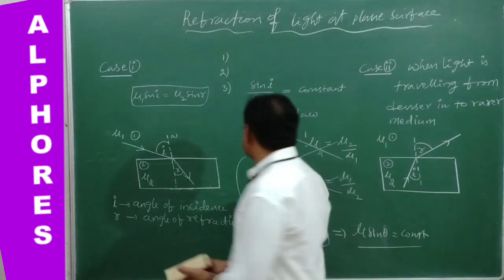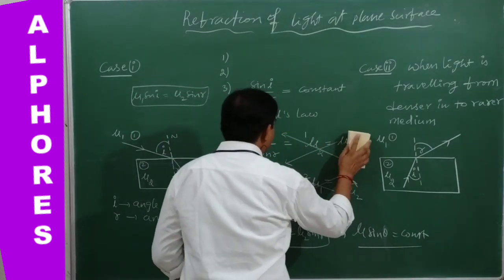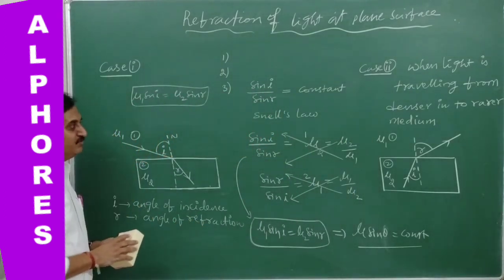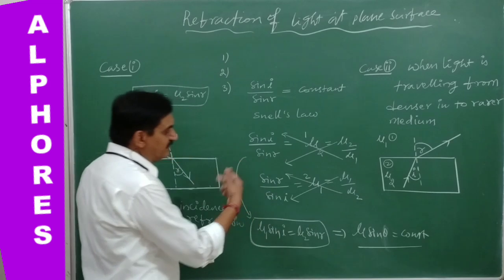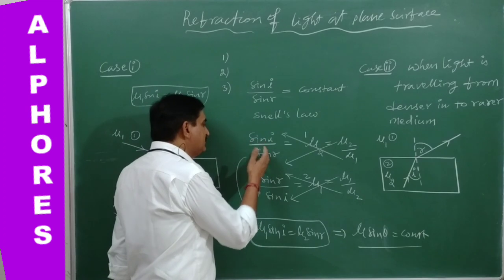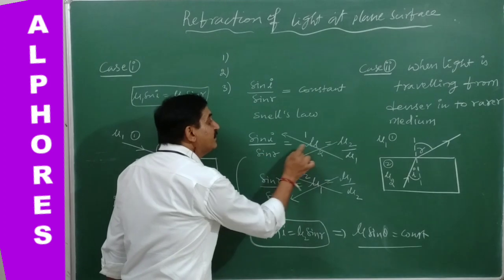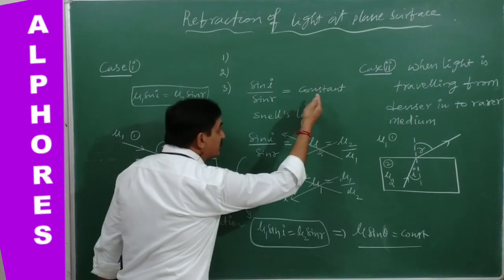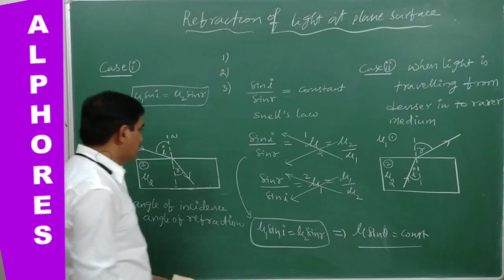In Snell's law, this constant gives the relative refractive index, meaning the refractive index of the second medium with respect to the first, when you take sine I by sine R. In reverse, sine R by sine I, you take 1 with respect to 2. Simple idea: whichever refractive index corresponds to the sine value in the denominator is taken as primary, and the other medium as secondary. So this is regarding Snell's law.